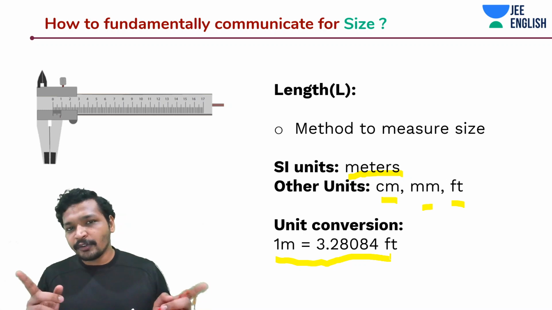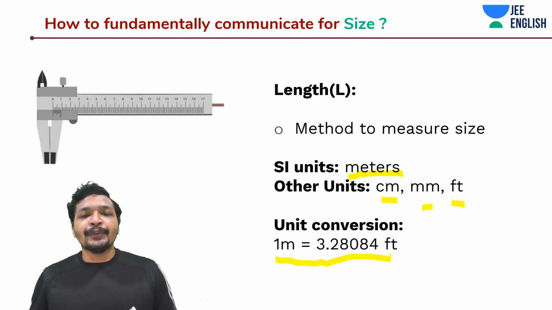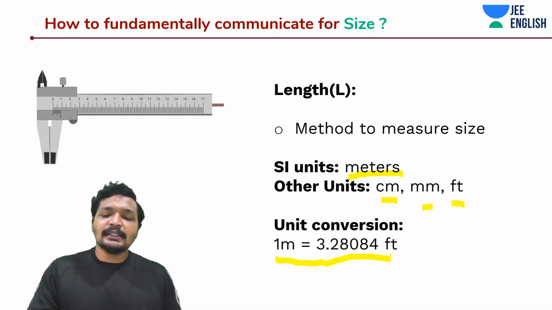30 centimeters or not, I hope you remember. So it is really that simple. 1 meter is equal to 3.2 feet. And this is a fundamental method to communicate size.